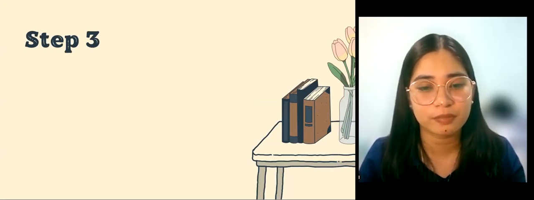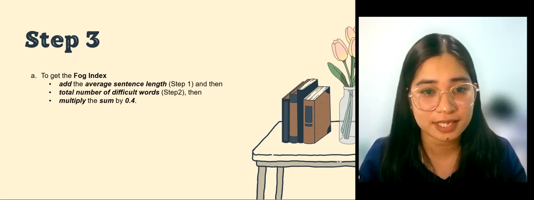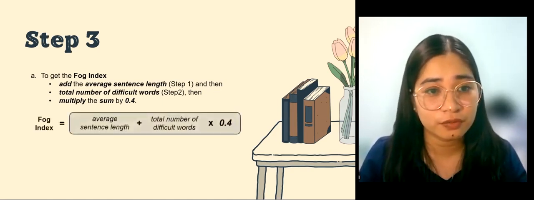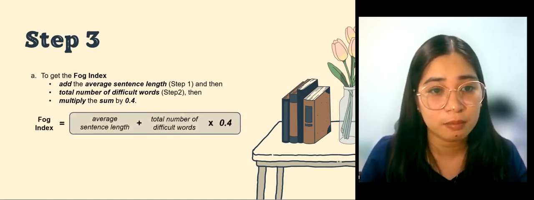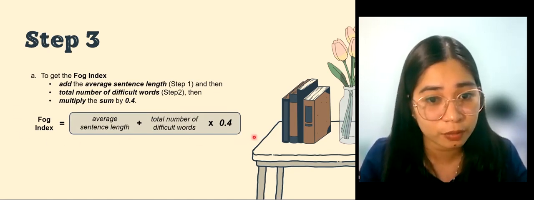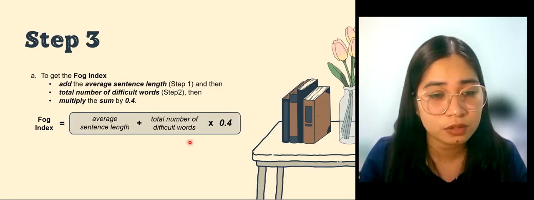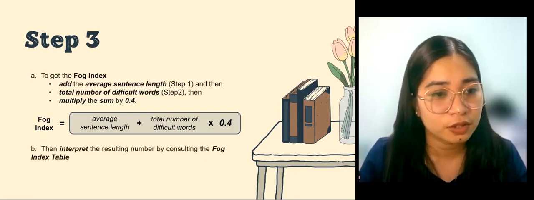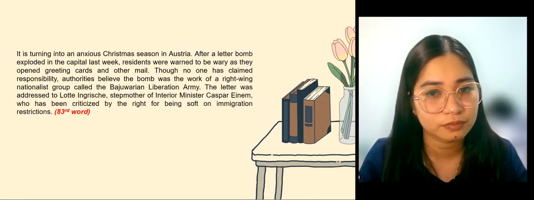Let's go now to step 3. To get the fog index, add the average sentence length, which we did in step 1, and the total number of difficult words, which we did in step 2, then multiply the sum by 0.4, which is the constant. So we have here a formula: Fog index equals average sentence length plus total number of difficult words, times 0.4. Then interpret the resulting number by consulting the fog index table.